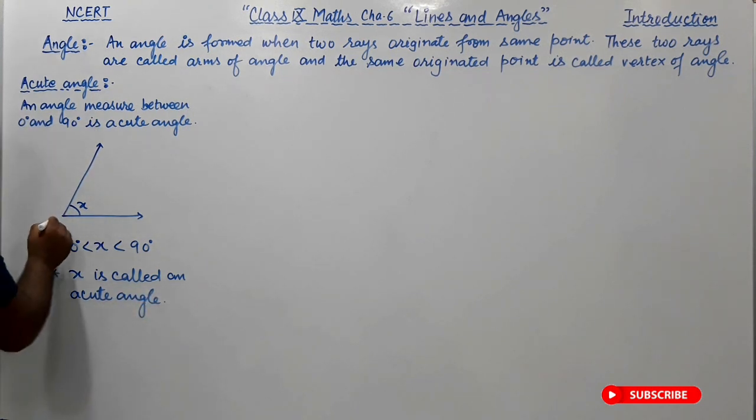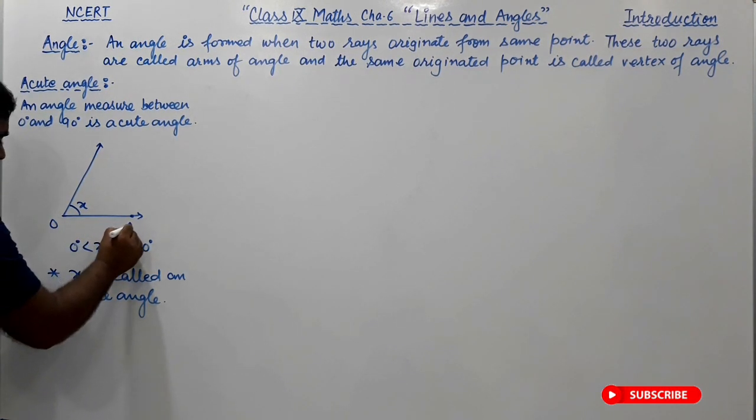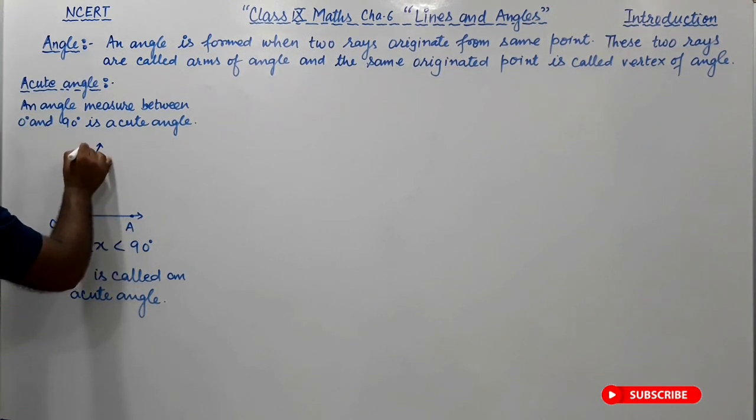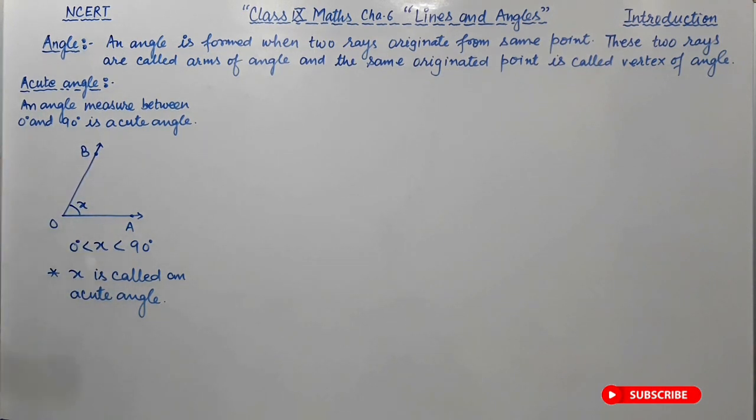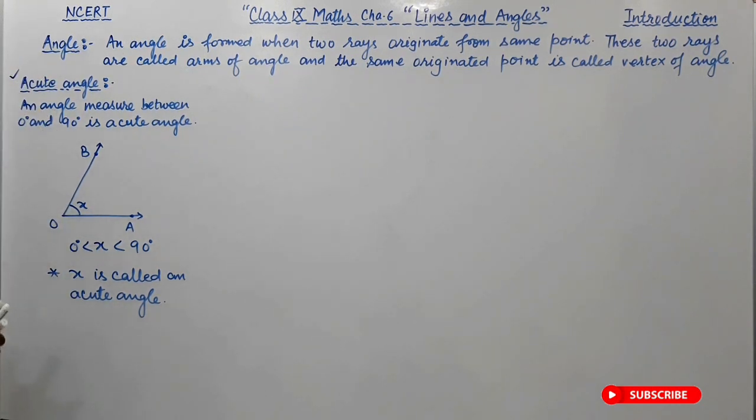Right friends, and this is the vertex. These two, OA and OB, are called the arms of this angle. Clear? Now the second angle is the right angle.